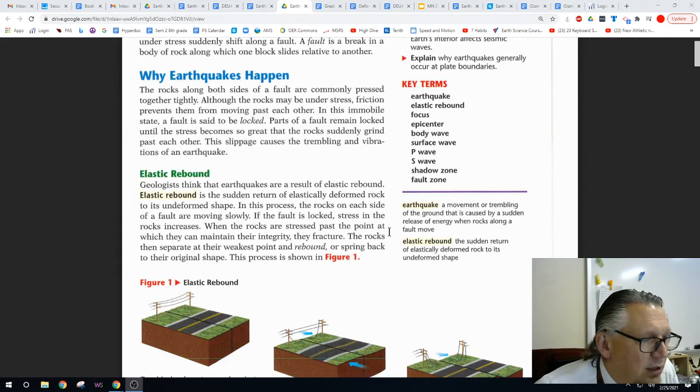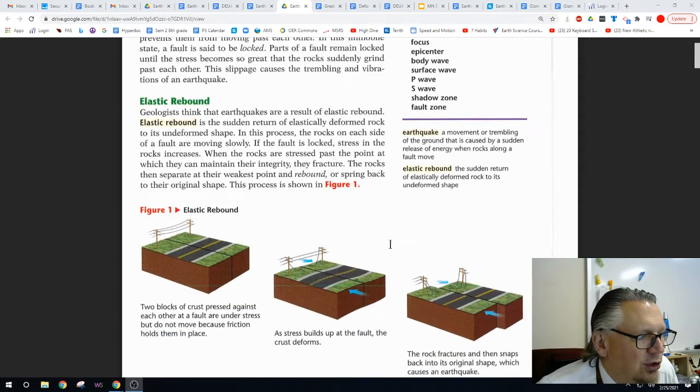When the rocks are stressed past the point at which they can maintain their integrity, they fracture. The rocks then separate at their weakest point and rebound, or spring back to the original shape. This process is shown in Figure 1.